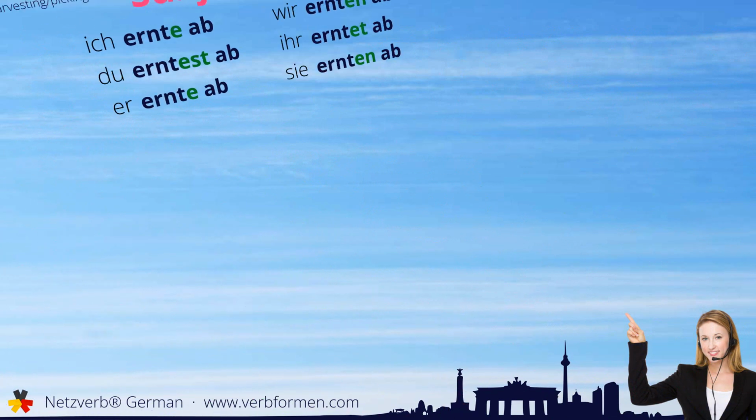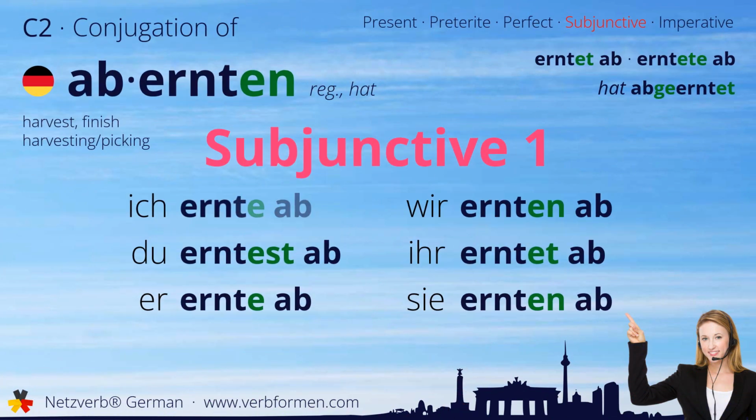Next up is the subjunctive one. Ich ernte ab. Du erntest ab. Ernte ab. Wir ernten ab. Ihr erntet ab. Sie ernten ab.